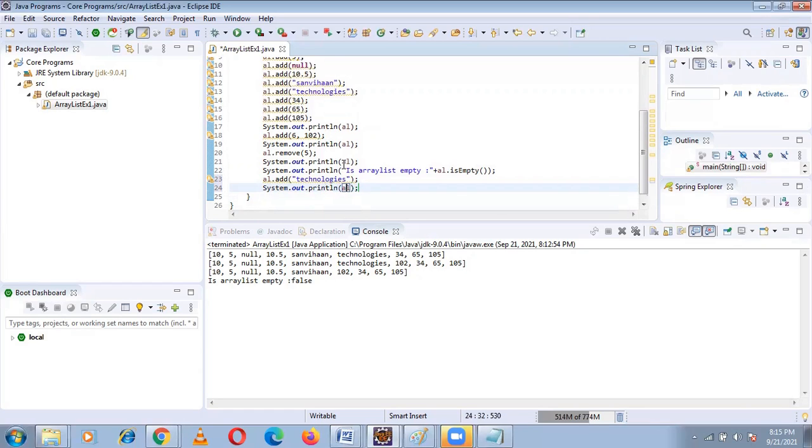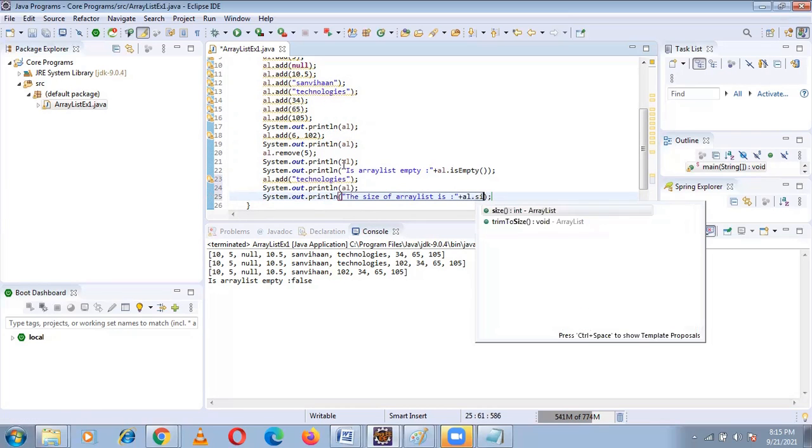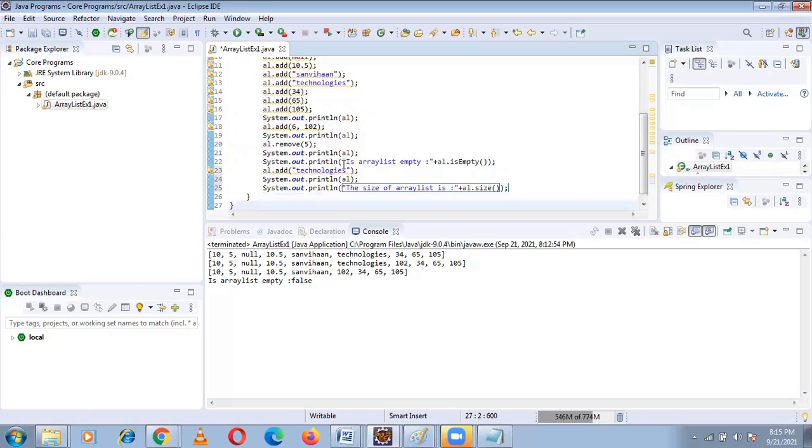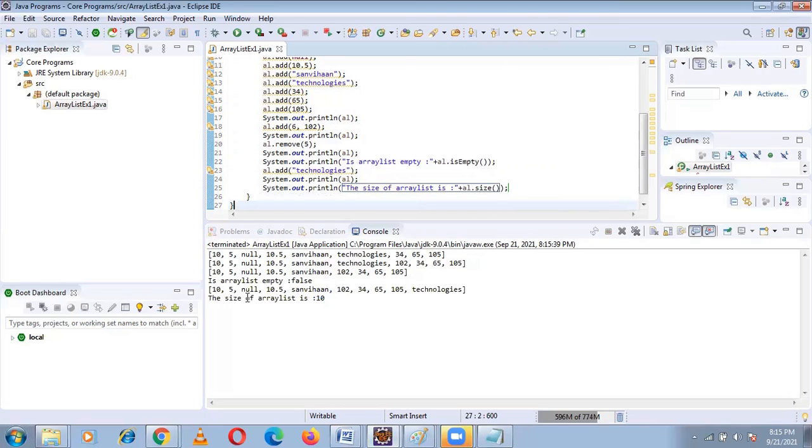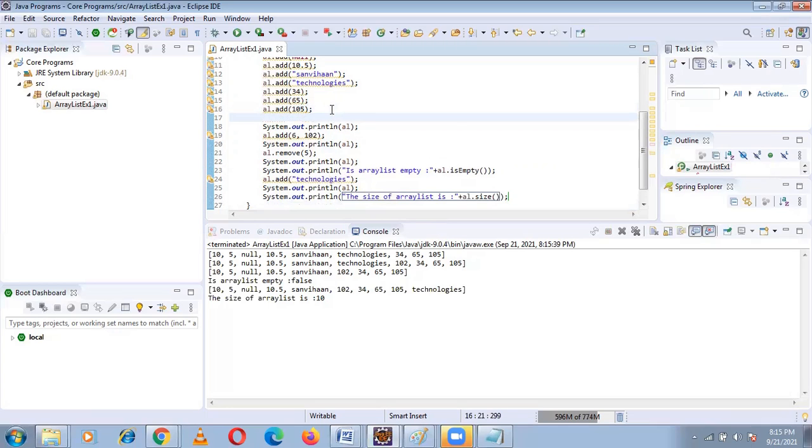I want to print the size also. The size of the array list is AL dot size. Now see, the size of the array list is 10 here. I will give the same statement again.